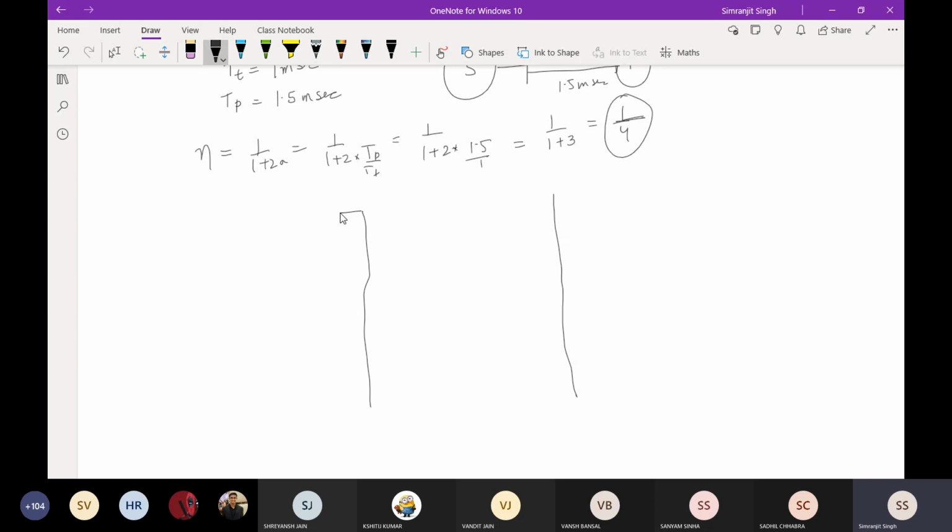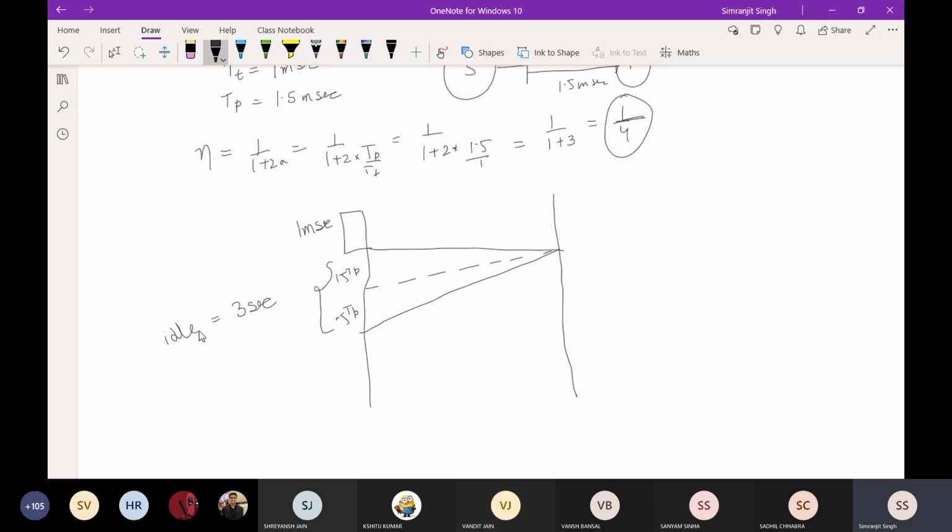Okay, so now I've taken the example that for TT, I'll require 1 millisecond. You send the packet, and when the packet comes back towards you, that much amount of time is your 2 into TP. So 2 into TP is your 3 milliseconds, and that is how the total time is 4 milliseconds. This one is your 1 TP, and this one is your 1 TP, so this is 1.5 and this is 1.5. If you add it, this much amount of time it is sitting idle here.